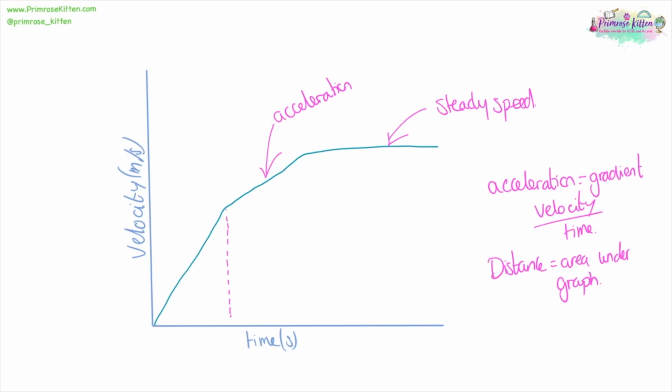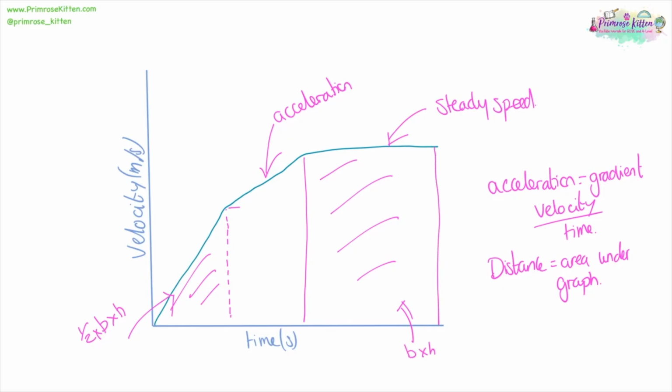For this section here, it is a triangle, so to work that out it's going to be half times base times height. For this section here, that is a rectangle, so that is going to be base times height. This section in the middle here is a bit more complicated because we have a triangle, a rectangle, and a triangle. So that is base times height plus half times base times height. And the height is the height of the triangle there.